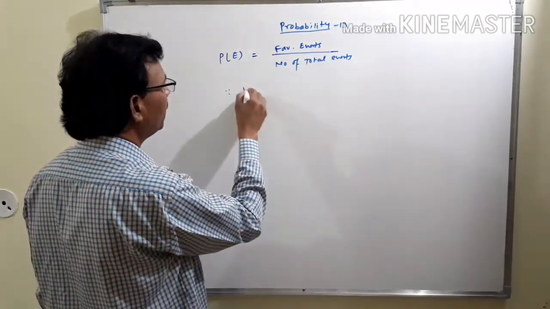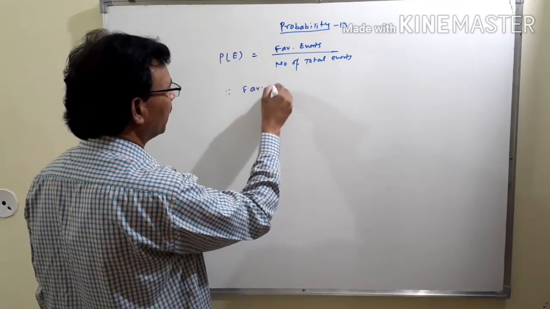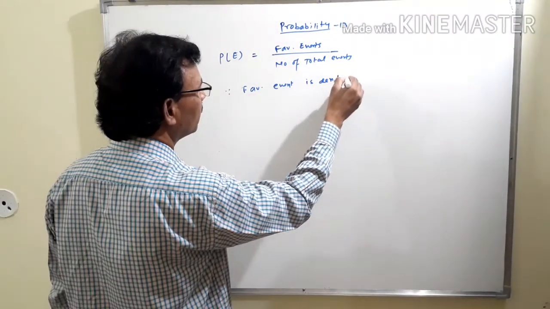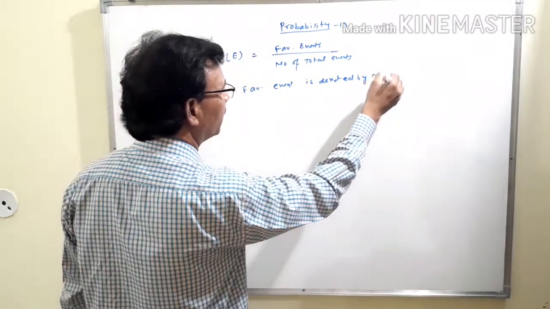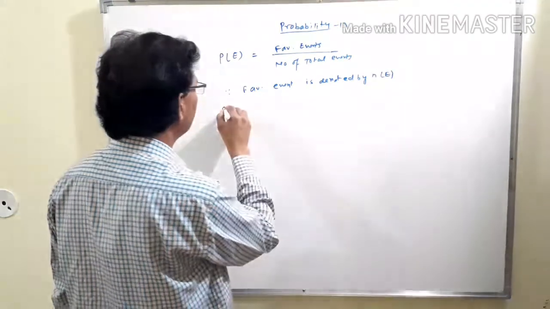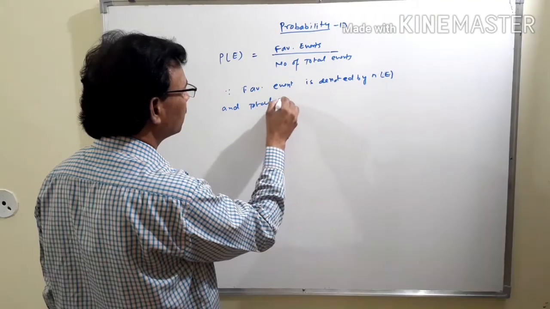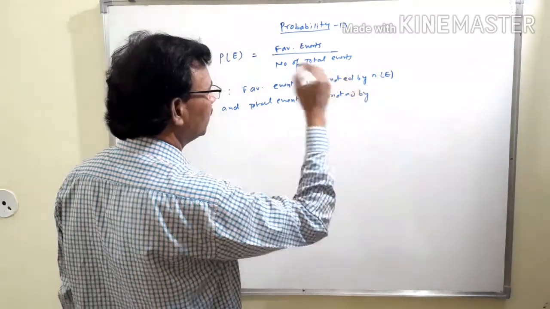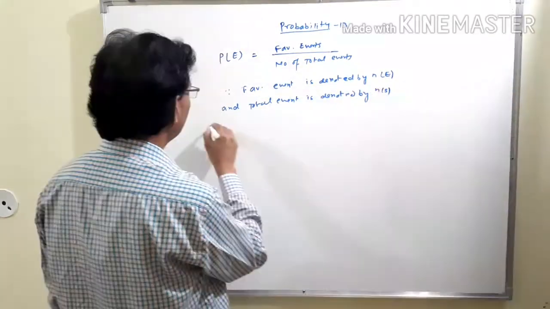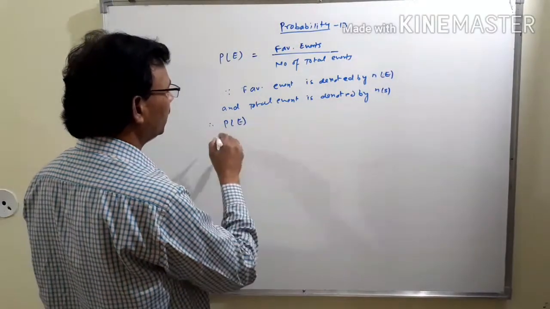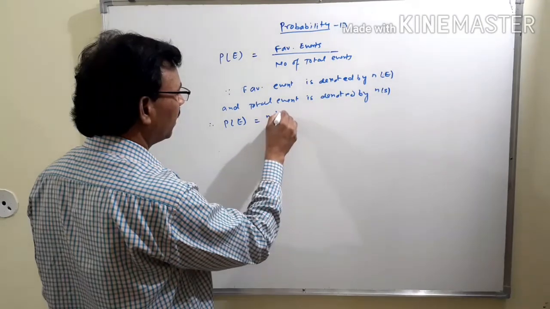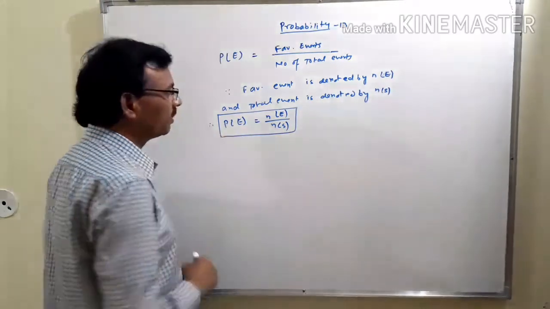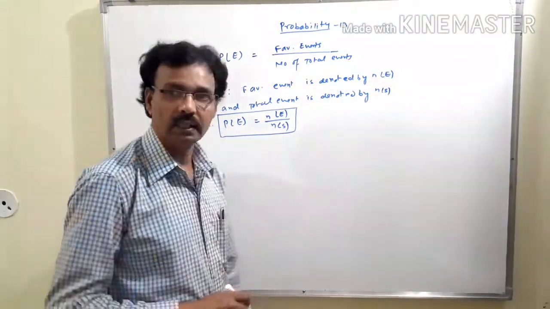The favorable event is denoted by N of E, and the total event is denoted by N of S. Therefore, the probability of event P of E equals N of E upon N of S. This is the basic formula of probability for finding any event.